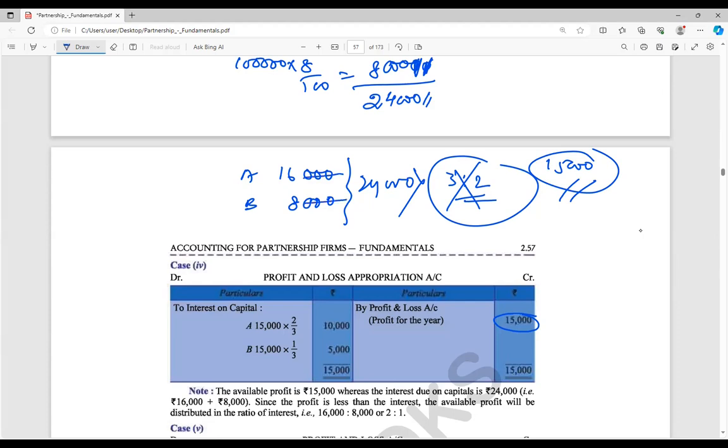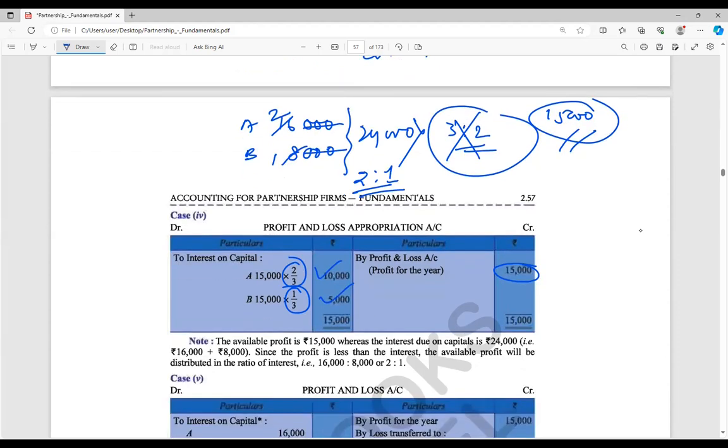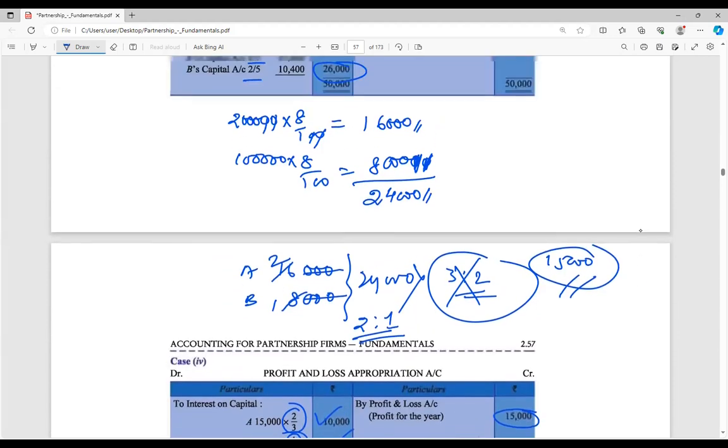So 8 ones are 8, 8 twos are 16. So I can say that a 2 is to 1 ratio we will follow. So the 15,000, we have followed 2 by 3, 1 by 3 ratio here, because the profit is lesser than the actual interest on capital. Clear the point? Yes, sir.